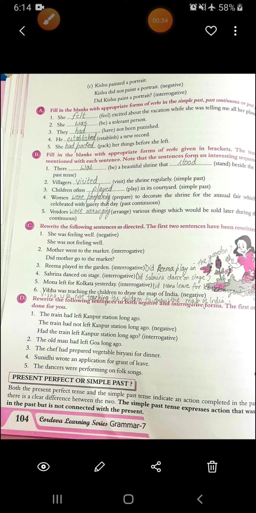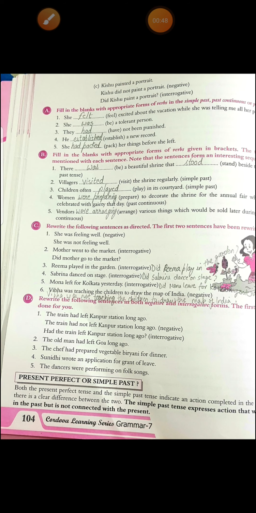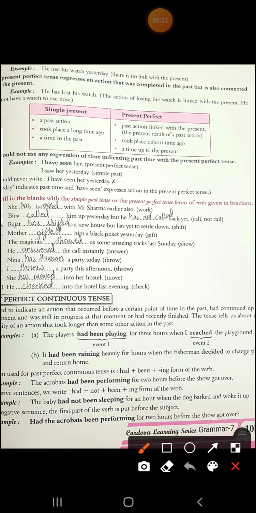The simple past tense expresses an action that happened in the past, but it has no connection with the present. But present perfect tense has some linkage with the present as well. How? We'll see. Now see this example. He lost his watch yesterday. So it means that he lost his watch yesterday and it has no link with the present.